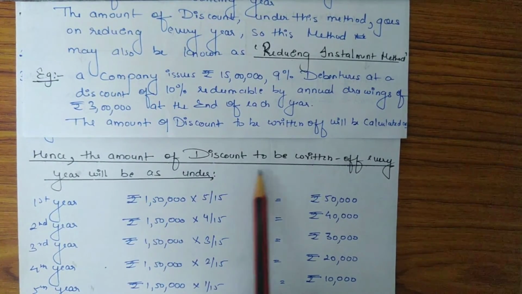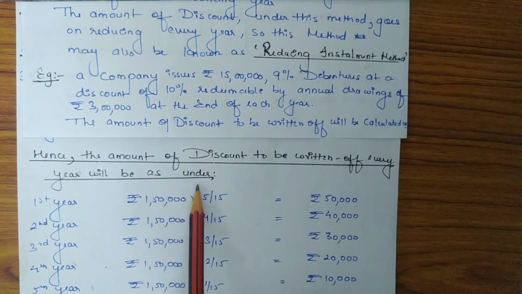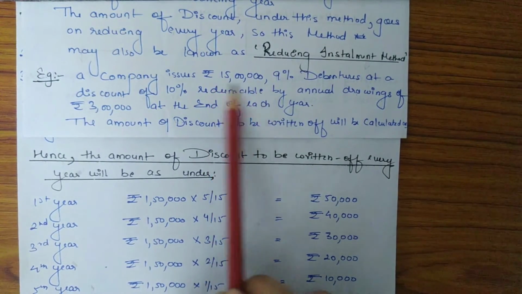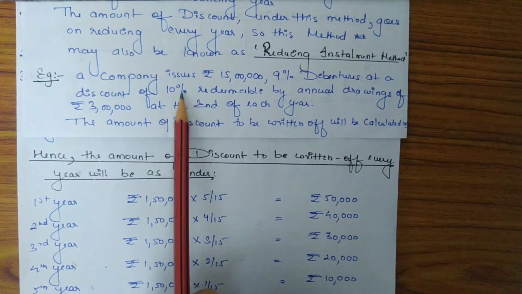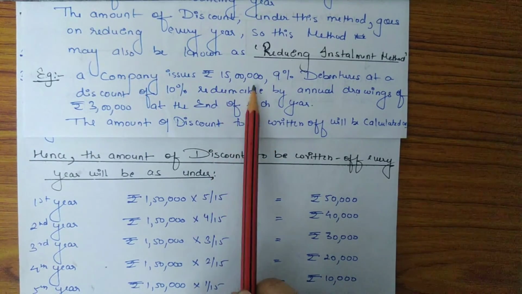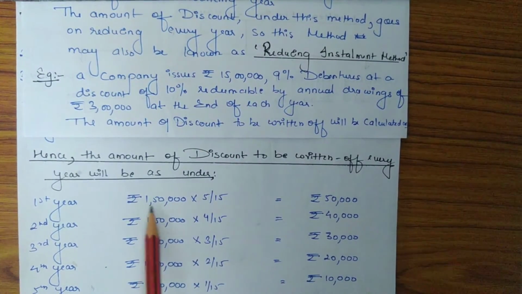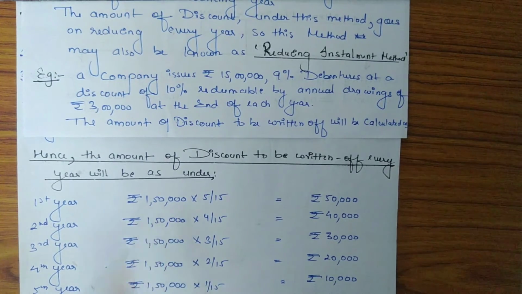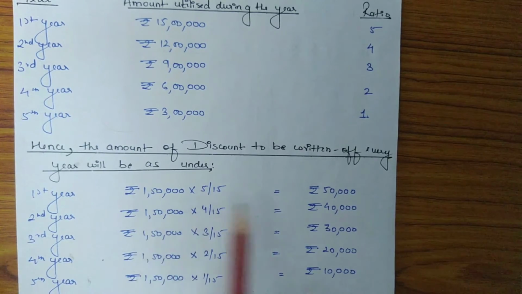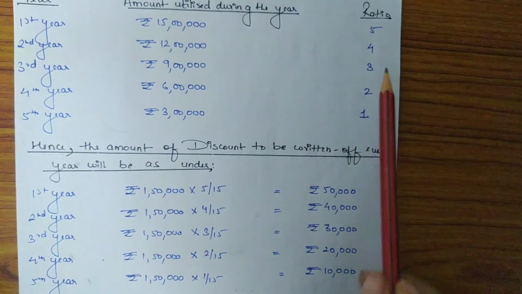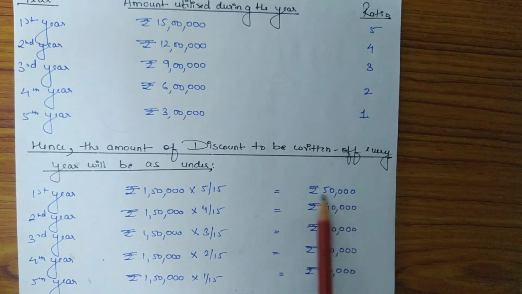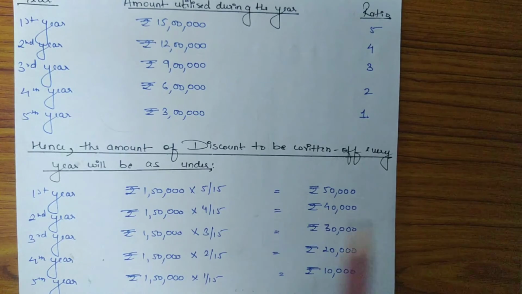Now the amount of discount to be written off every year will be as under. So the total amount of discount: 15 lakh is the debenture issued and 10% is the discount percent. So discount amount will be 10% of 15 lakh, which is 1,50,000. So 1,50,000 is the total amount of discount. So the amount of discount in first year will be calculated according to the following ratio. So 1,50,000 into 5 divided by 15 will be 50,000. So 50,000 is the amount of discount in first year.